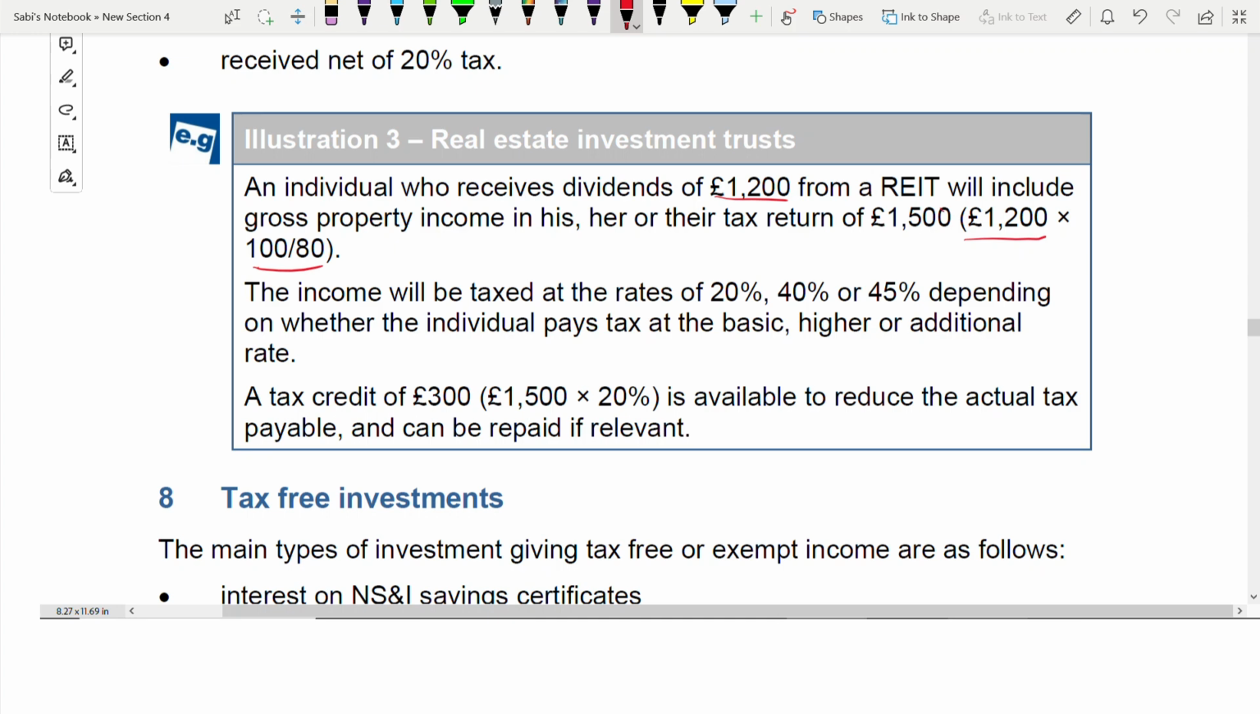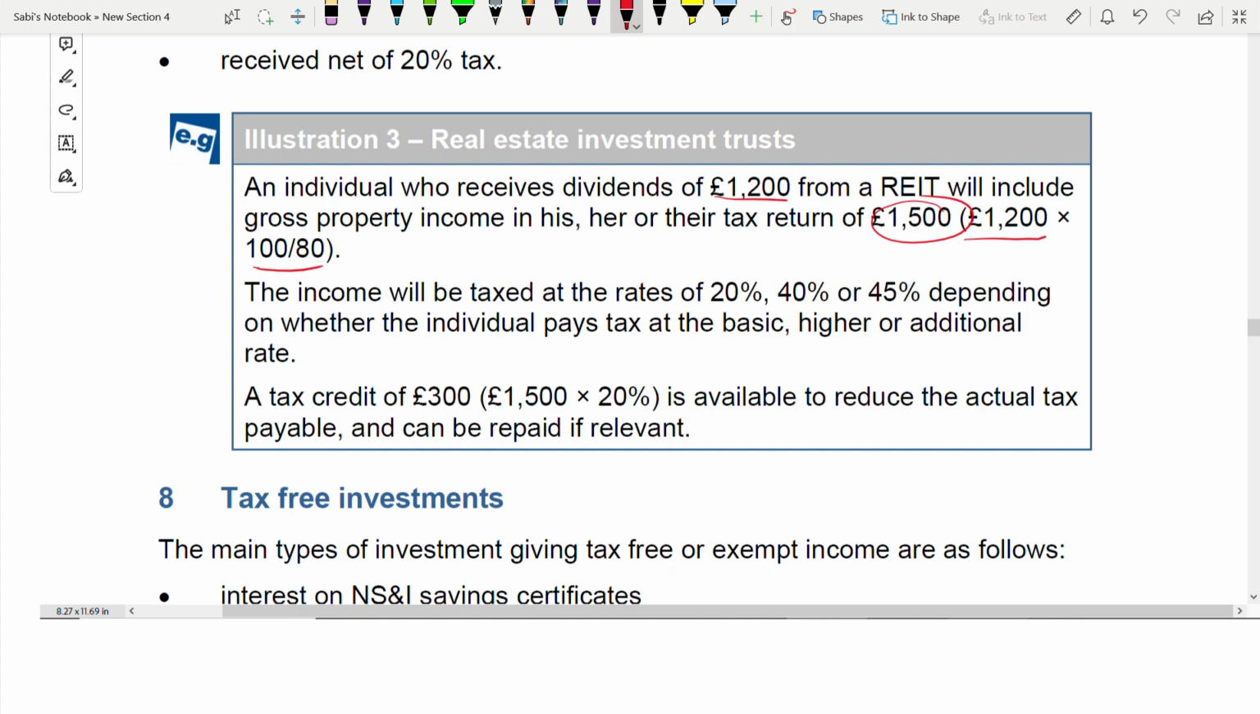So this is the gross amount, 1500. Definitely it makes sense because it has to be more than 1200. It can't be less than 1200. Why am I telling you this? Because some of you might do it the other way around. You will take 80 divided by 100 and multiply it by 1200. No, that means you are taking 80% of it. That means you are cutting tax twice. Already you have taken tax from an amount. Now you are doing it again.